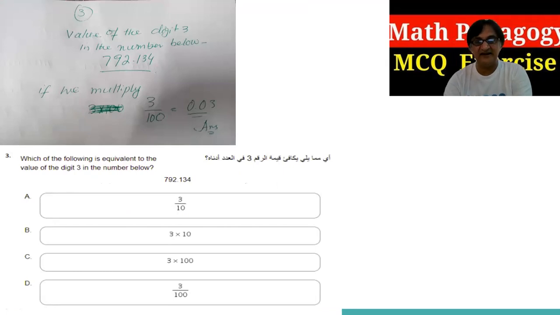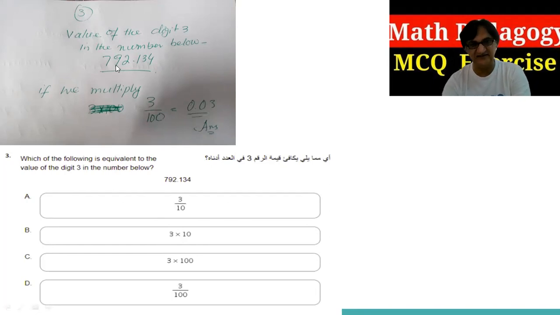So we have to find the equivalent value in decimal. If you check 300 divided by 3 divided by 100, that will be 0.03. This is the equivalent value, because it shows in the decimal point with the digit 3. However, these other values are 2-digit values, and this one is a 3-digit value.